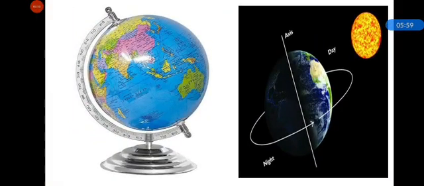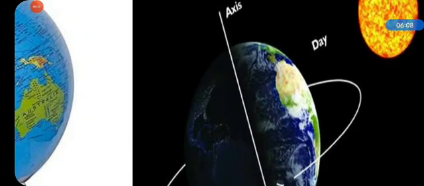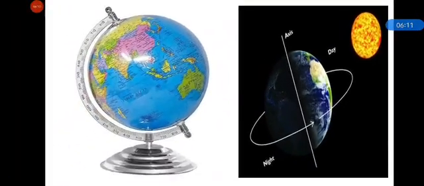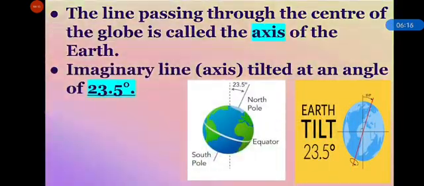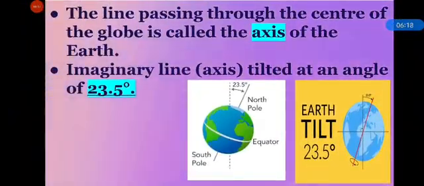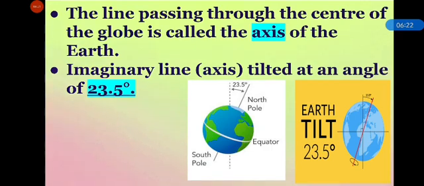One end is higher than the other. Do you know at which angle this line is tilted? Let's read. The imaginary line is tilted at an angle of 23.5 degrees.